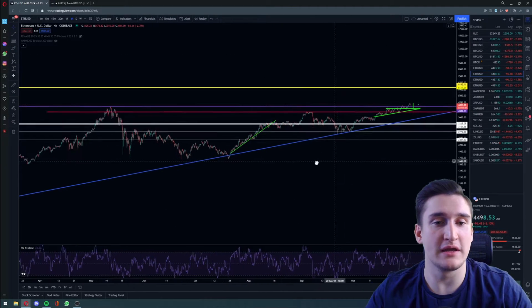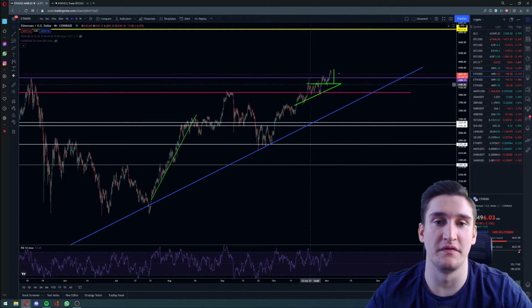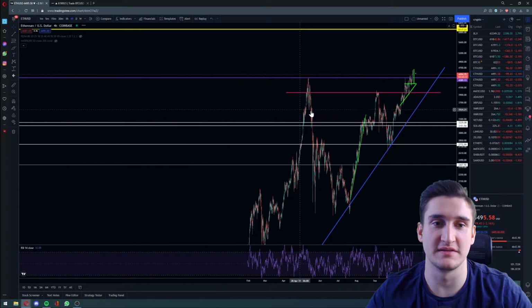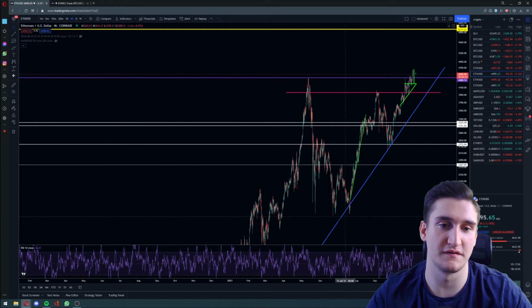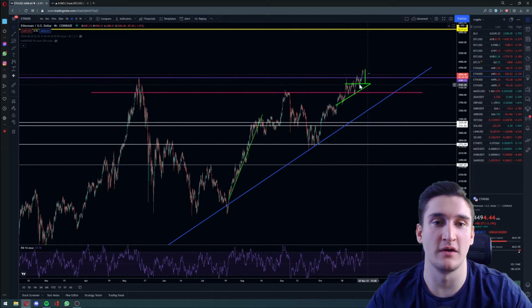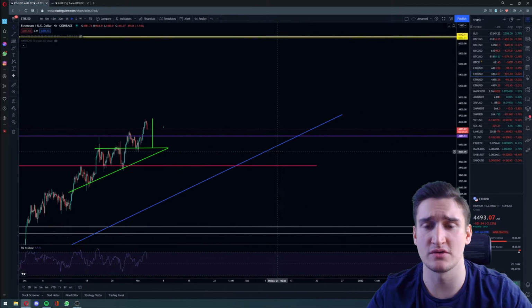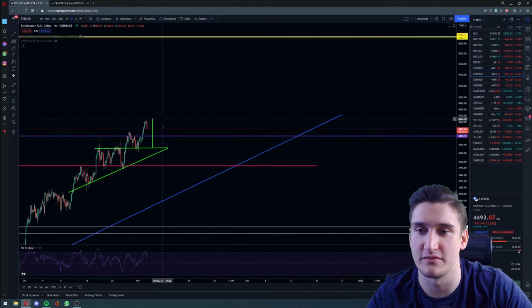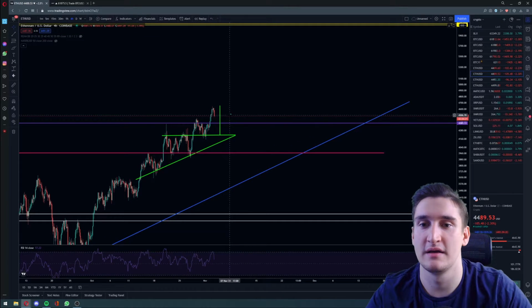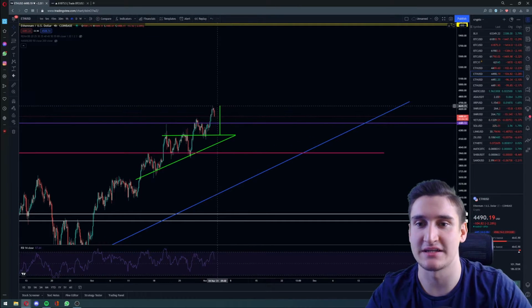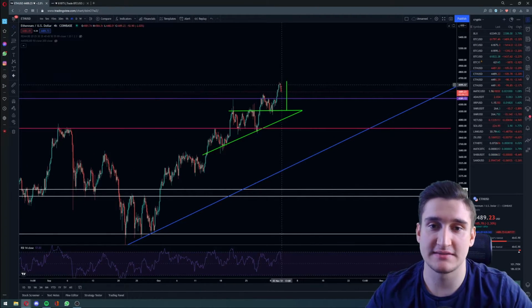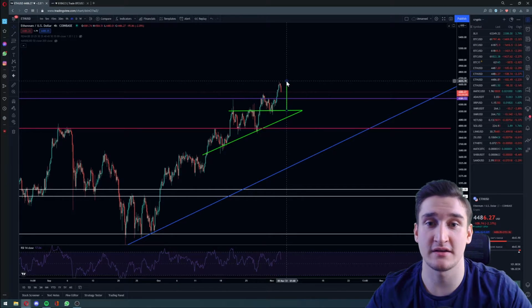For sure, we had that ascending triangle on the 4-hourly time frame also. You can see that big ascending triangle of the blue and red line here, and we had that smaller ascending triangle, the green one right here. We filled the price target, or more or less filled the price target. A few dollars we didn't fill, but in some cases like that, I would already take profits if I wanted to take profits here on the Ethereum trade. So we reached that price target, in my opinion.